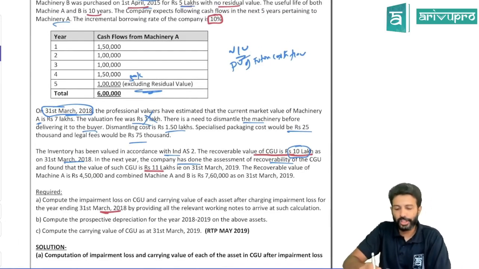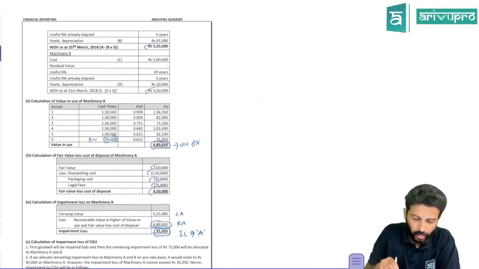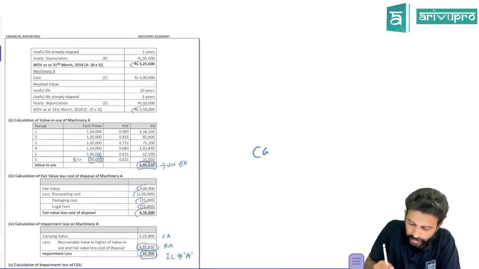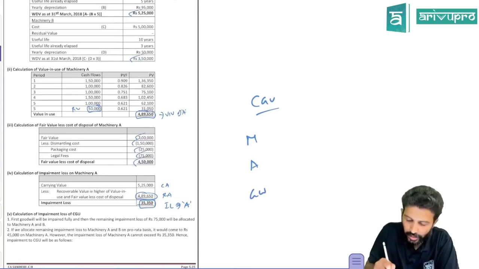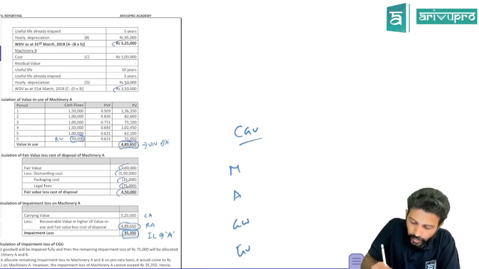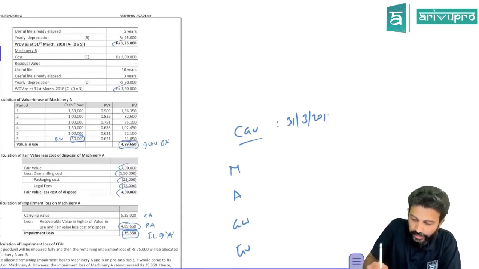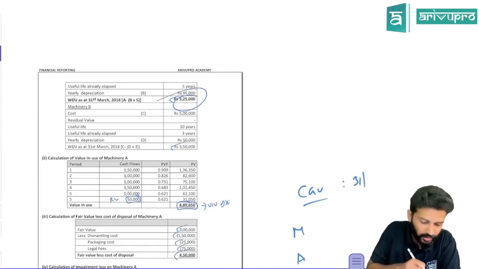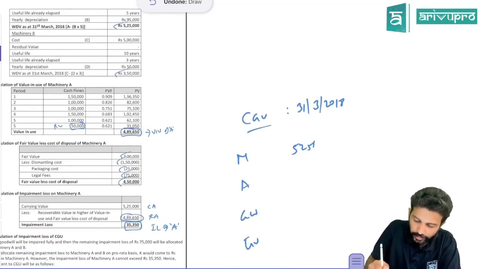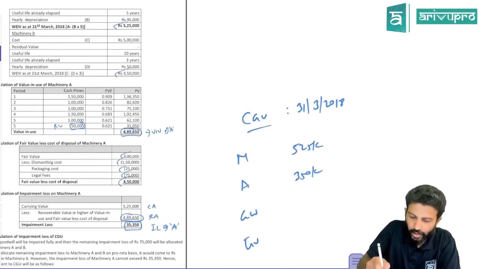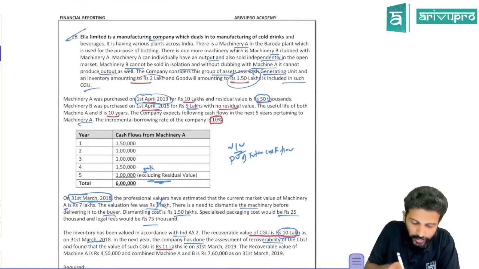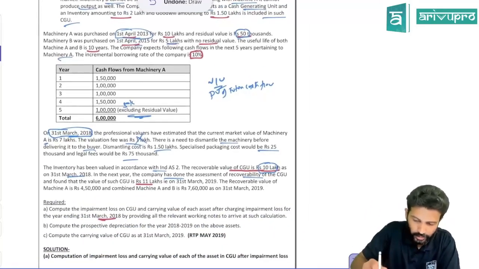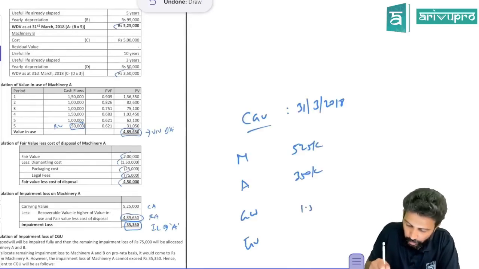Now CGU. First, what is the carrying amount? CGU means what all it had. It had machinery A, machinery B, and then some goodwill, and then some inventory. We are doing the impairment check on 31st March 2018. The carrying amount of machinery A on 31st March 2018 is 525. Machinery B is 350. Goodwill is 1.5 and inventory is 2 lakhs.